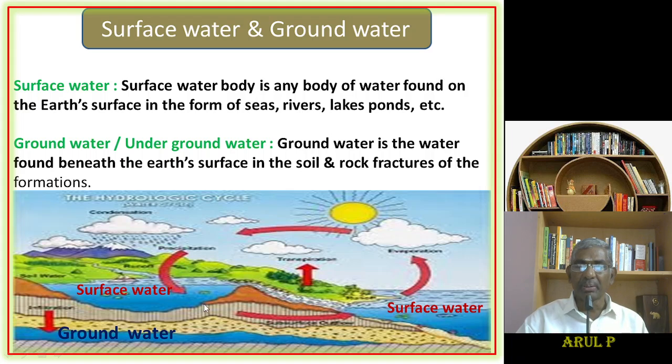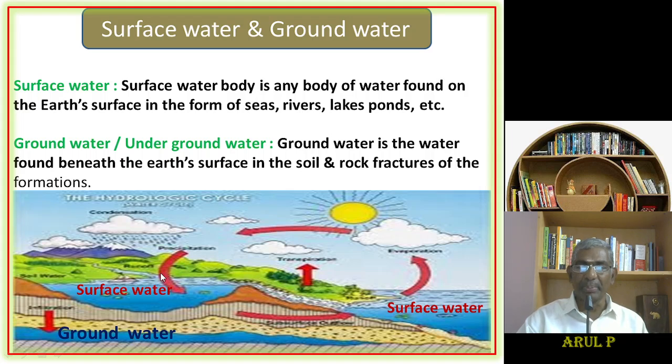Groundwater, or underground water, is the water found beneath the earth's surface in the soil or in rock fractures of the formations. When water is stored below the ground in the cavities of the soil or in the fractures of the rock, it is called groundwater.